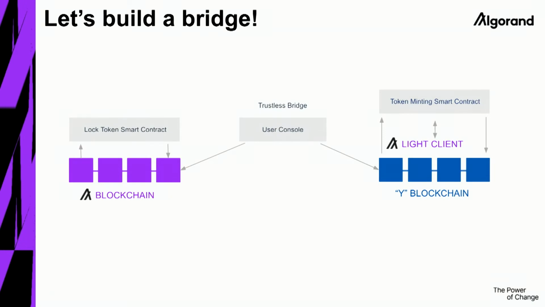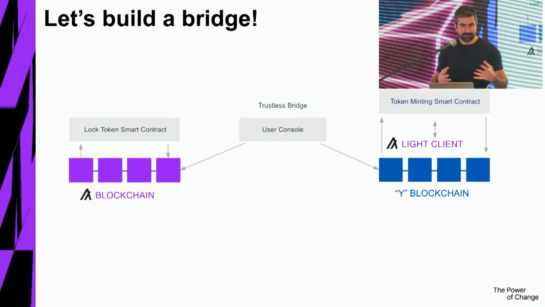Now when we have these light clients, let's build a bridge, because now we're really all set. So let's show an example of one way, but practically speaking, it's really symmetric. You just need to do the same thing from the other direction. So let's say that we want to bridge your favorite token from Algorand to Ethereum. So we're going to have a smart contract on Algorand that will lock these tokens. So let's say we send 100 tokens to this smart contract, and now what we can do on the other